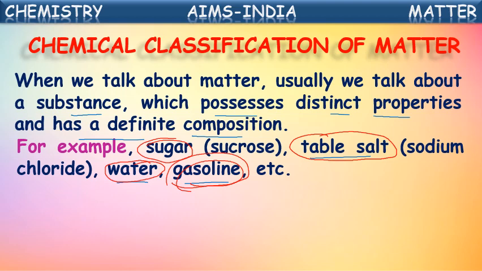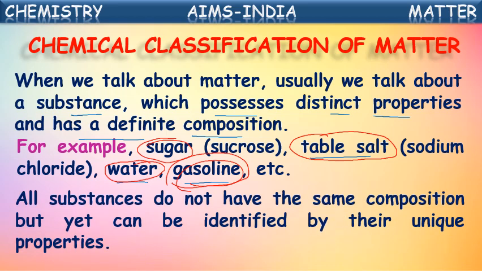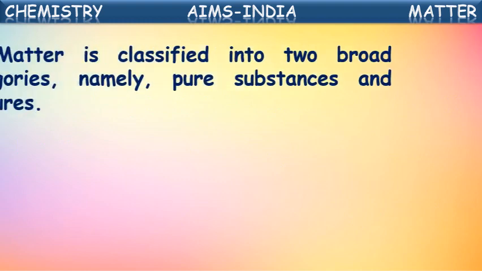So what is the definite composition and distinct properties? All substances do not have the same composition, but they can be identified by their unique properties. They have unique properties, but a different composition.